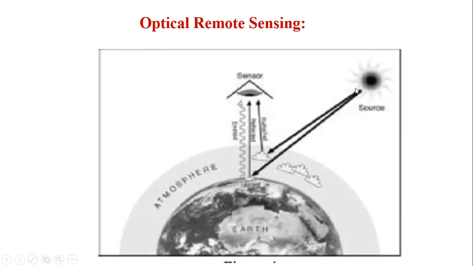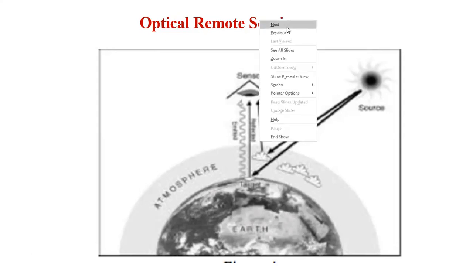For example, the sun is radiating onto a particular object here on earth. Every material is different. Roads will have one type of reflectance. Infrared too, because whenever a body is heated, it will release infrared radiation. A tree will release one type of infrared radiation, a building another type, and soil another type. So to use optical remote sensing, we have to have knowledge of the spectral reflectance signatures. We have to be very careful and know the spectral signature of a particular object. So this is regarding optical remote sensing.